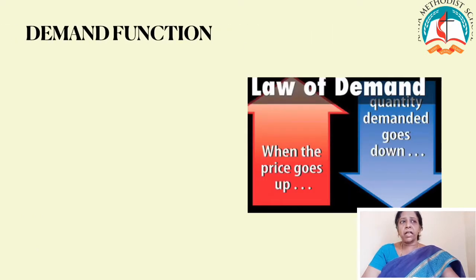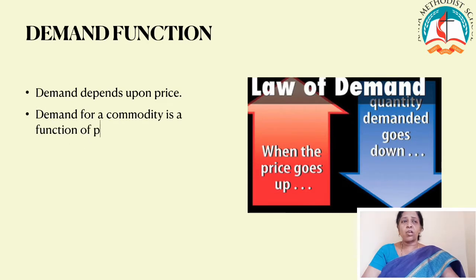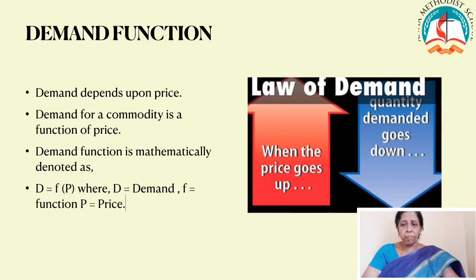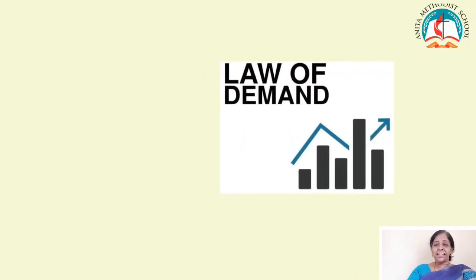Demand function. Demand function is nothing but depends upon the price. Demand for a commodity is a function of price. So demand function is mathematically written as D = f(P), where D is equal to demand, f is equal to function and P is equal to price. This is the demand function. Children, I think we all know the meaning of demand now.